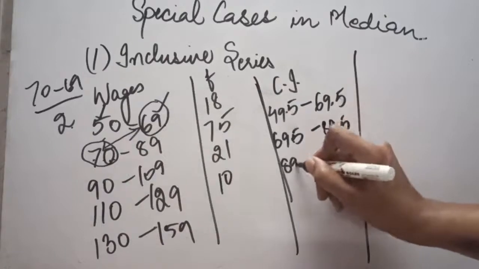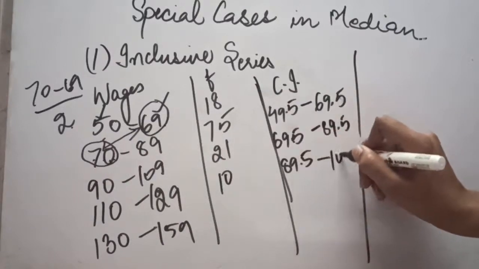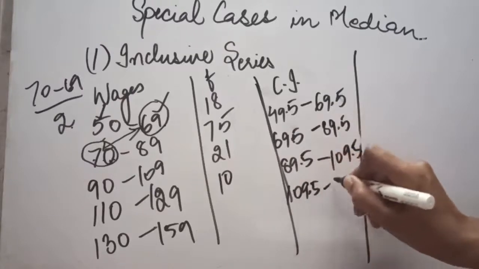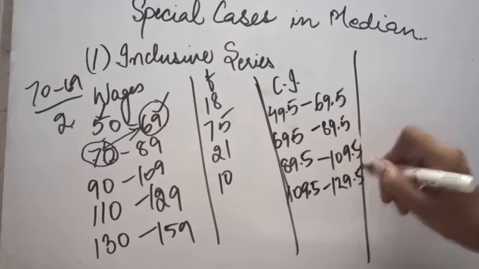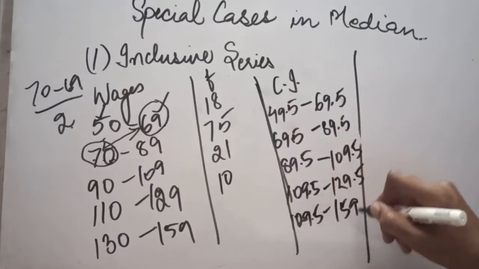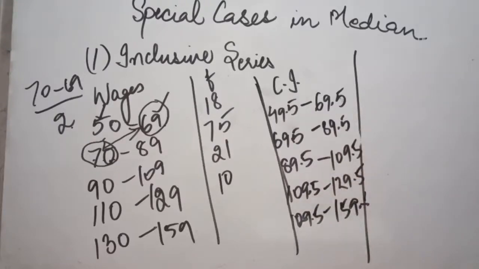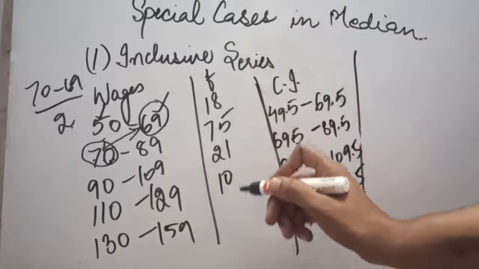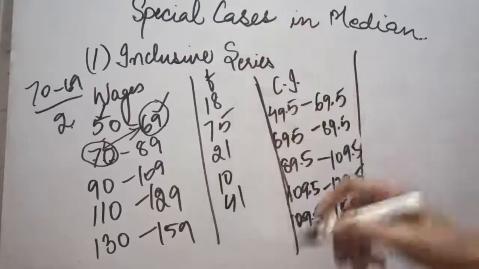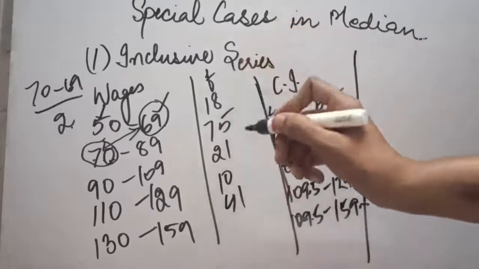Third is 89.5 and 109.5, 109.5 and 129.5, 129.5 and 159.5. So like this, our series has been converted from inclusive to exclusive. Now we can go ahead with the normal question. There will be no change in the class interval. Class interval is going to be same, frequency is going to be same.